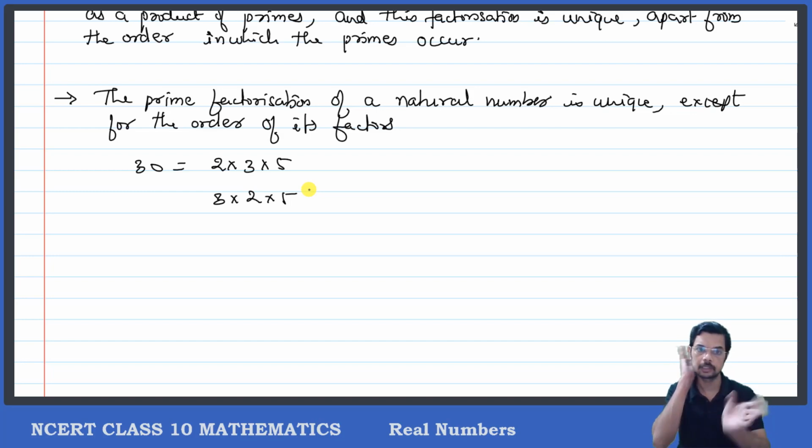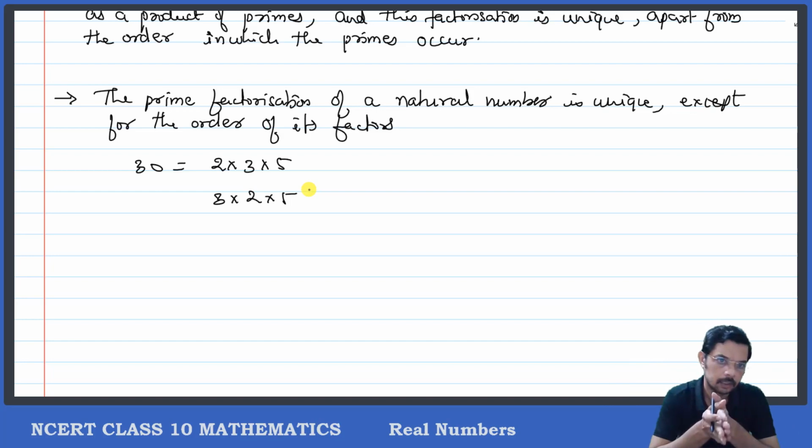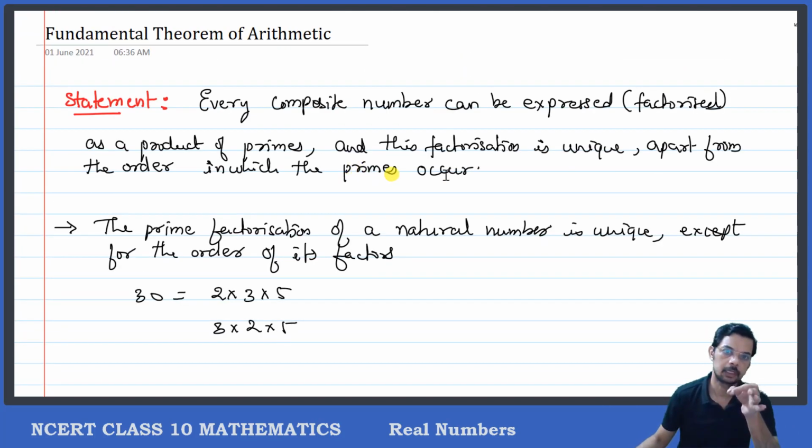So there are different ways of expressing the same number, but the prime numbers that occur inside this particular factorization would be unique. Okay, that is what we mean to say by this statement. And read the statement once again. Every composite number can be expressed or factorized as a product of primes, and this factorization is unique apart from the order of the primes.